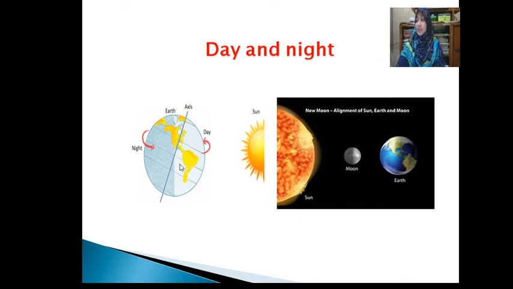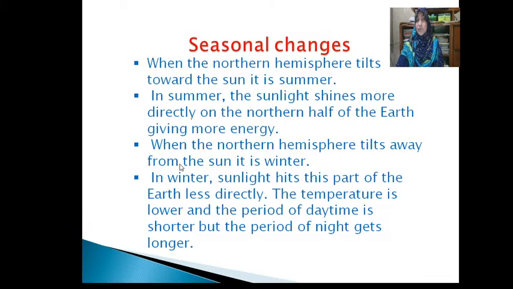So dear students, please turn over your page. In your textbook, page 56, the Earth's rotation causes day and night. The Earth is spinning on its axis once every 24 hours. That is why the sun rises in the morning and sets in the evening every day.